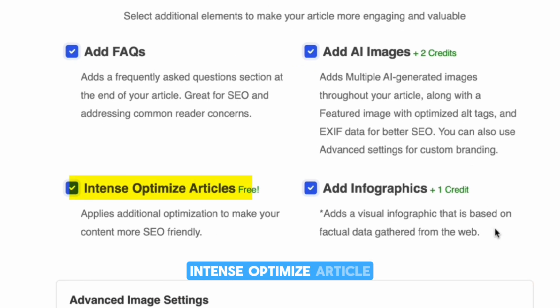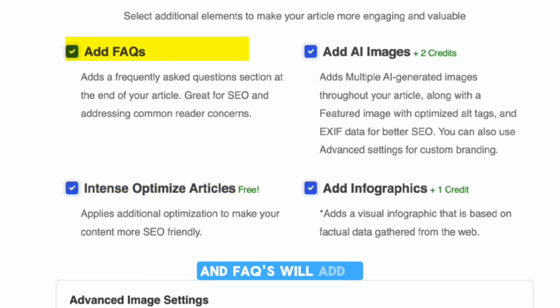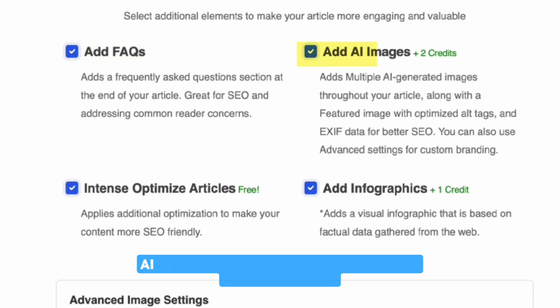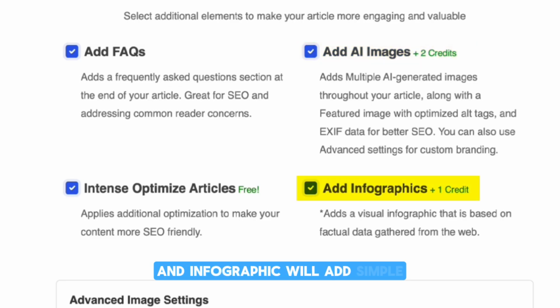Intent optimized article has stronger keyword targeting, and FAQs will add a question and answer section at the end of your blog with questions people are searching on Google already. AI images will add relevant visuals automatically, and infographic will add simple visual breakdowns of concepts or data.